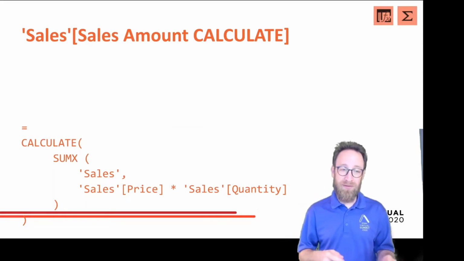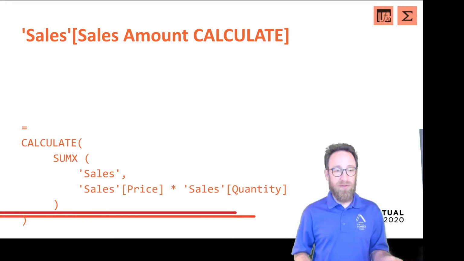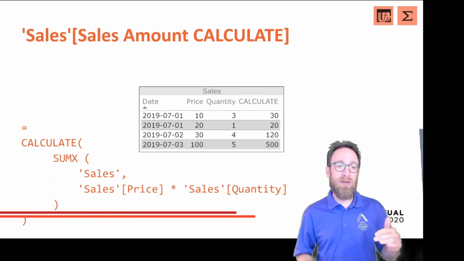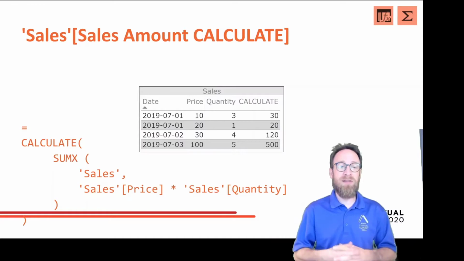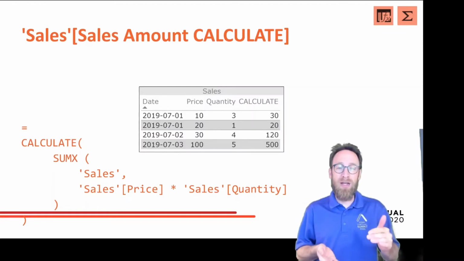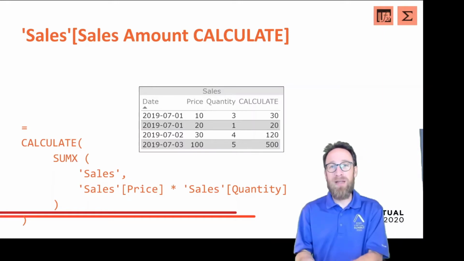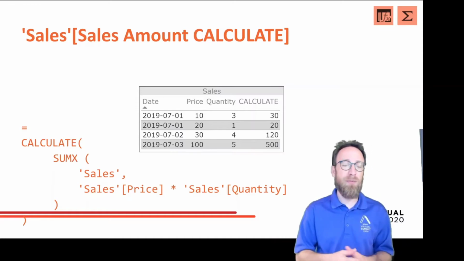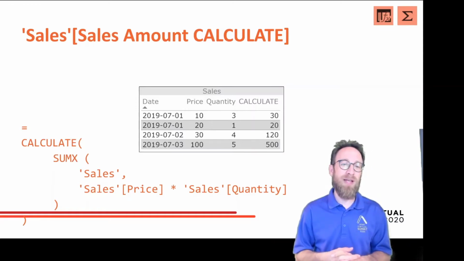And one thing is that CALCULATE always transfers the current row context into a filter context. So if I wrap my SUMX of sales price times sales quantity function call into CALCULATE, I end up with the same effect as when I put a measure into the formula of the calculated column.